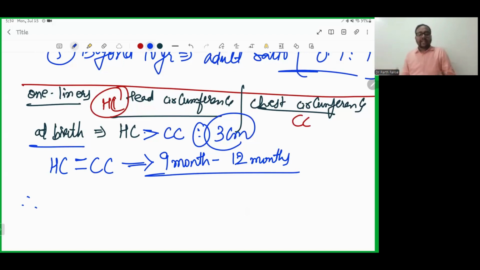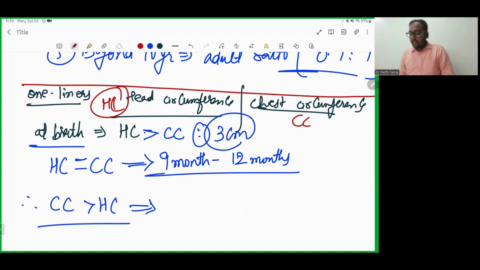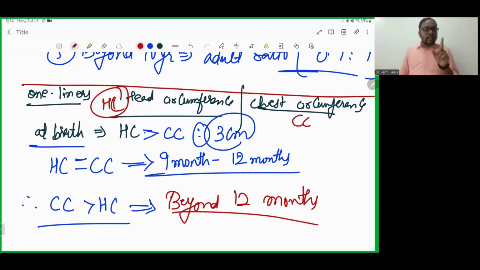On the contrary, at what time will chest circumference be greater than head circumference? It will be beyond 12 months of life. In a question, it can mention the time of infancy, when a child becomes an infant. Here I have mentioned beyond 12 years, I mean, sorry, beyond 12 months.